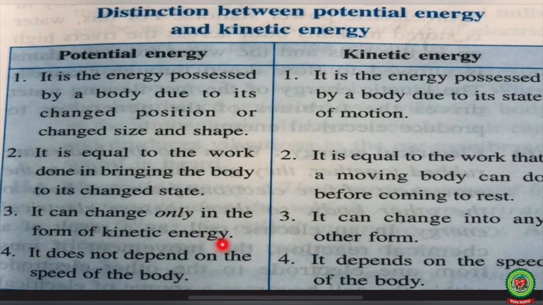Third point, it can change only in the form of kinetic energy, means potential energy can only be converted into kinetic energy, and in case of kinetic energy, it can change into any other form. Kinetic energy can be converted into heat energy, it can be converted into potential energy, etc. Number 4, it does not depend on the speed of the body. And in case of kinetic energy, its formula is half mv square, where v is the speed of the body. So, it depends on the speed of the body.